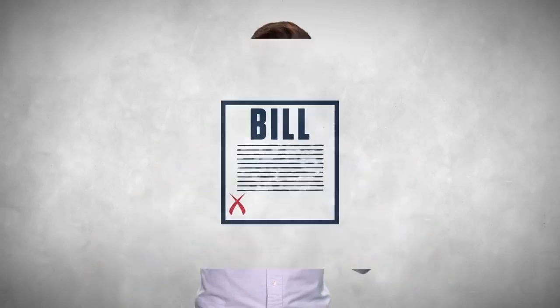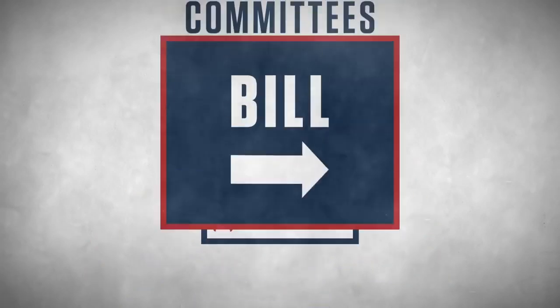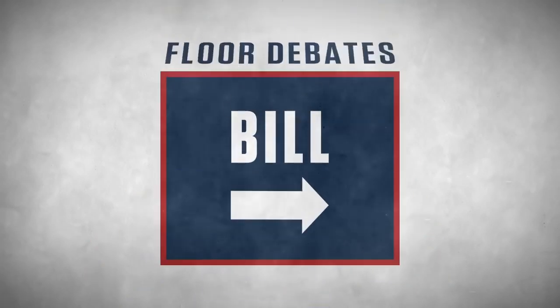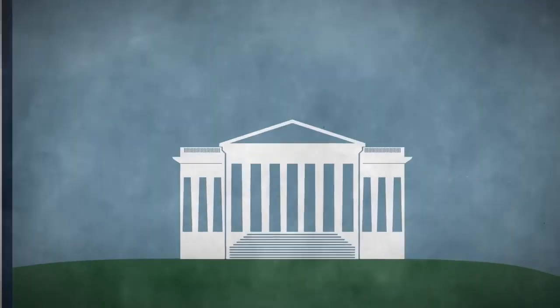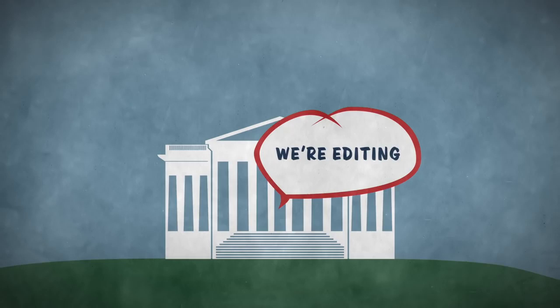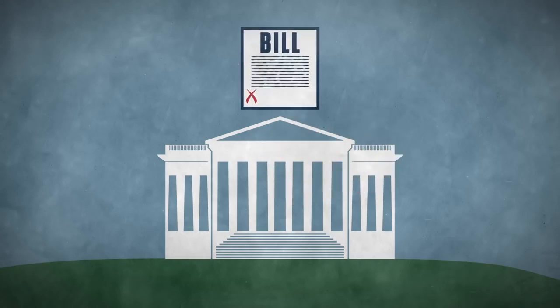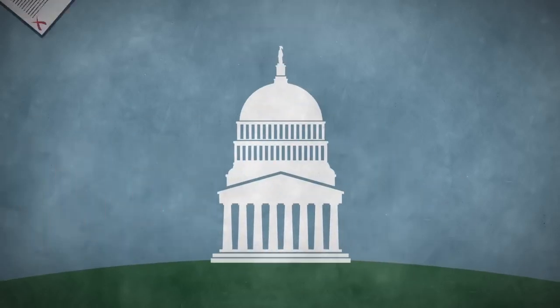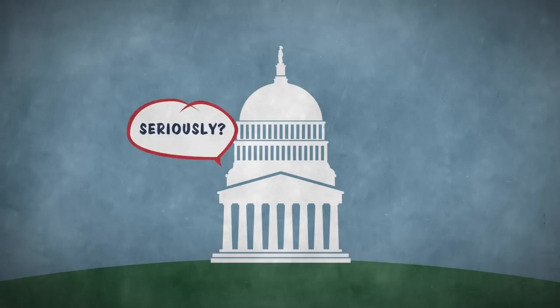Getting a bill passed is no easy task. A bill can originate in either the House or the Senate, but before it gets voted upon, it goes through a series of committees and amendments and floor debates. After a vote, it moves to the other chamber and the process continues. If one chamber makes any edits to a bill passed by the other, it has to go back for another vote. The House and Senate must vote to approve the exact same bill before it can move on.